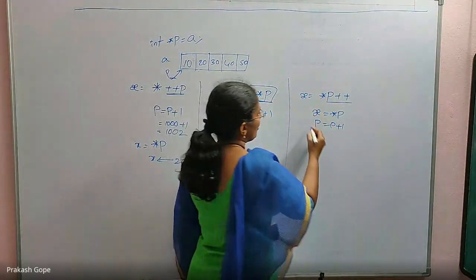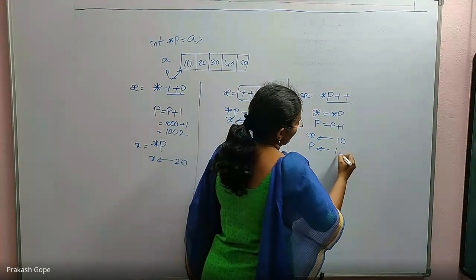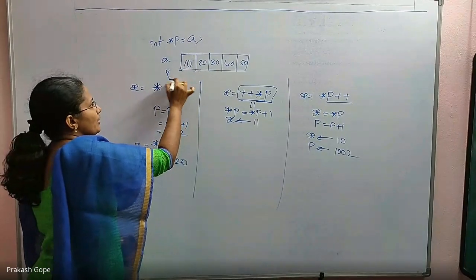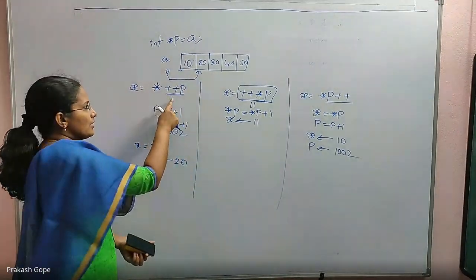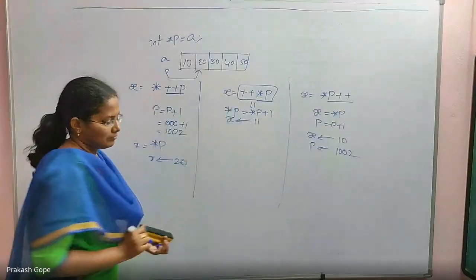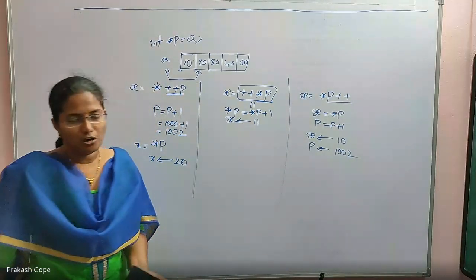So x value will be 10 only, then p will be 1002 because it has to be updated to point to the next pointer. The pointer must be incremented. In this case and in that case, pointers are getting modified. In this case, the content is getting incremented, not the pointer.